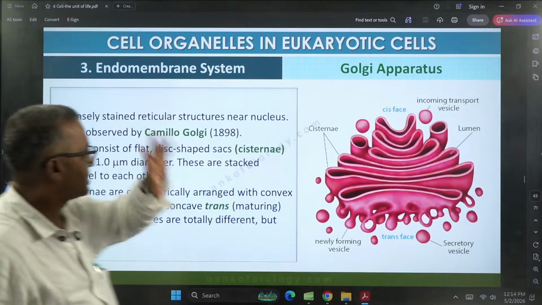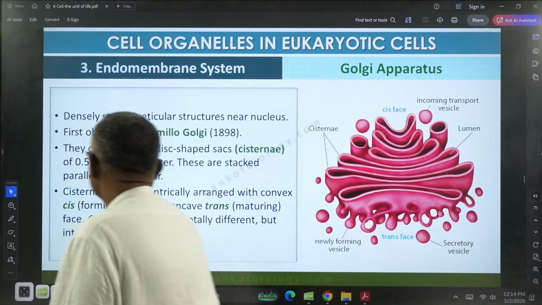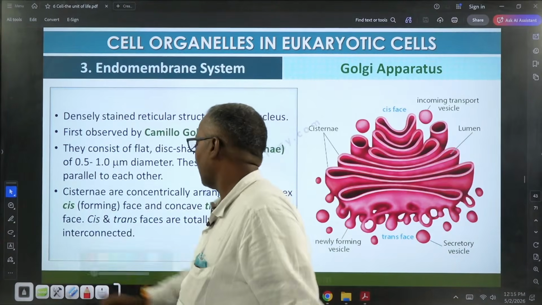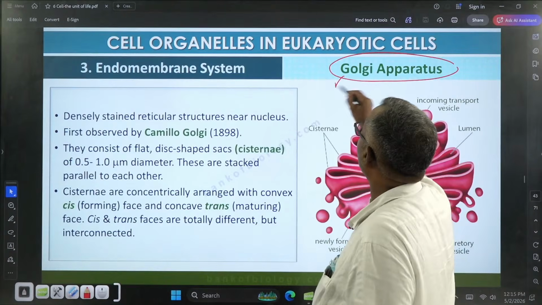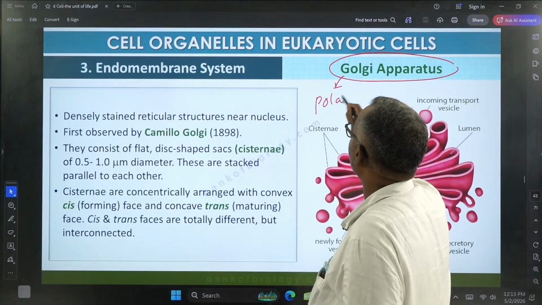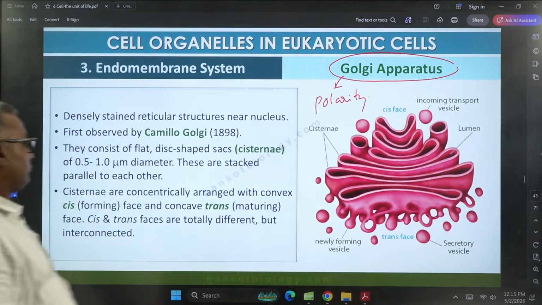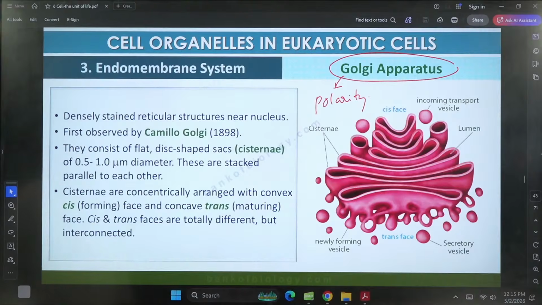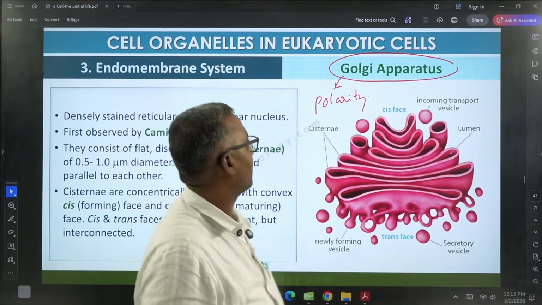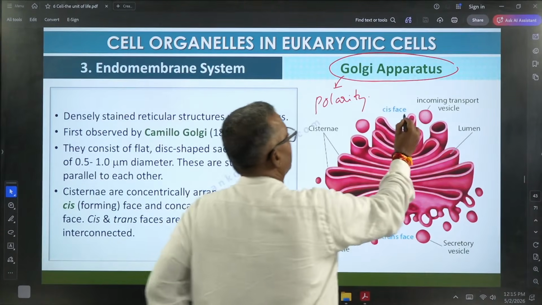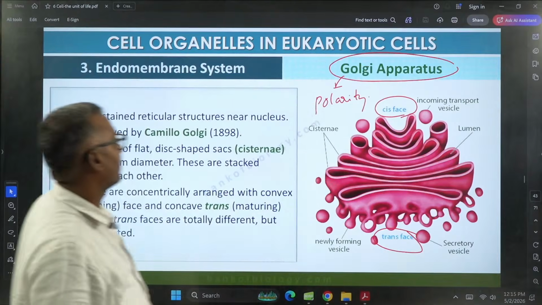And one most important thing that you need to remember is that this Golgi complex is considered an organelle with polarity. That means the cisternae are arranged in such a way that, look here, can you see this word cis phase and trans phase?